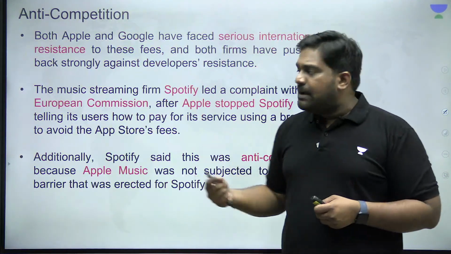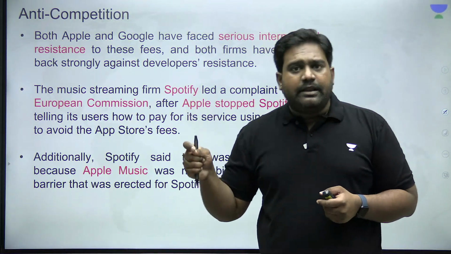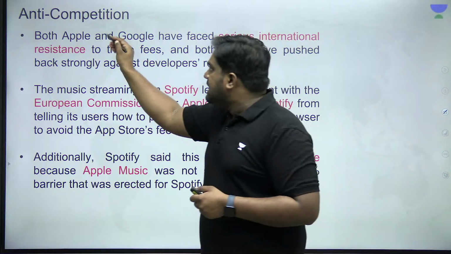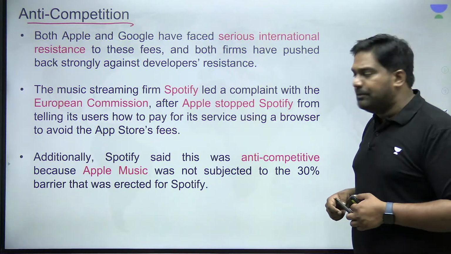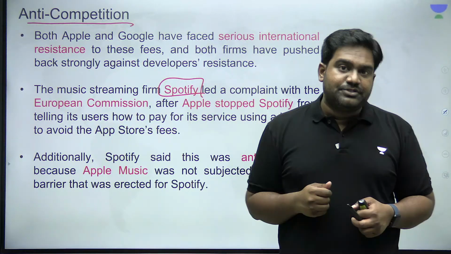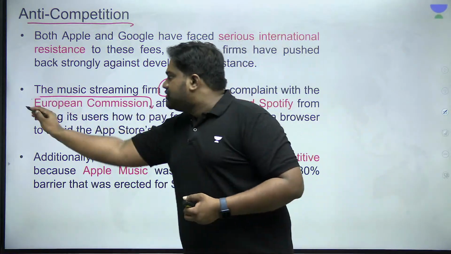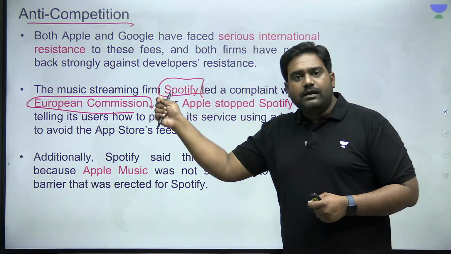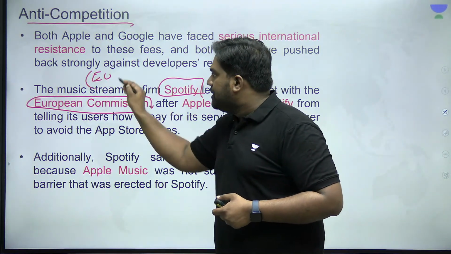That is why Google and Apple, they're accused of unfair trade practices. They're accused of exploiting their dominant position and their monopoly and killing competition. Now, let me present one very interesting case, which highlights the anti-competition policies of Google and Apple. This case is very popular, in fact. It's related to Spotify versus Apple Music. Spotify is this very popular music streaming app. I'm sure many of you would be using it. Spotify filed a case a couple of years ago against Apple, and the case was filed in the European jurisdiction at the European Commission, which is one of the principal organs of the European Union.